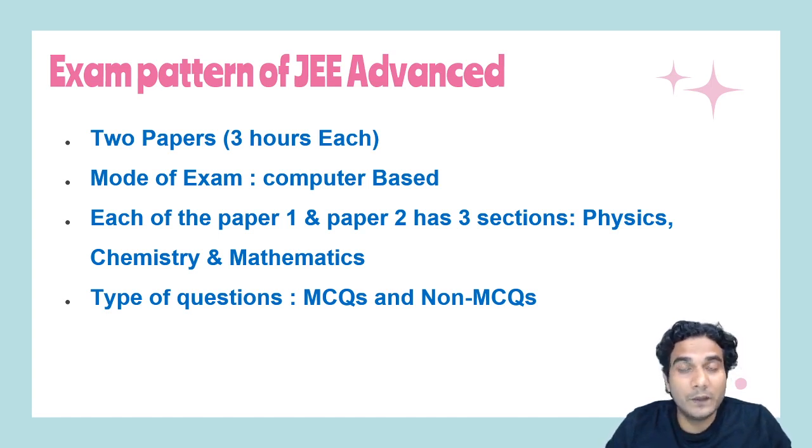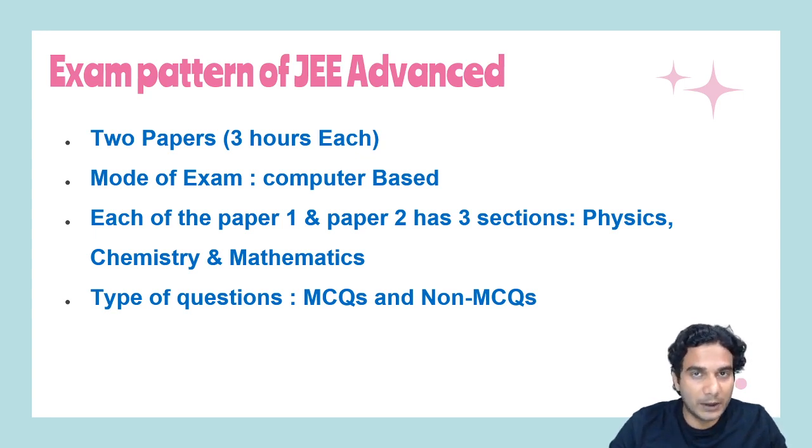Yes, there is always a negative marking in multiple correct type of questions, and sometimes it is very strict also. But from last 2 years, there was partial marking in multiple correct type of MCQs. So I'll tell you what is partial marking. So partial marking is this, like if you mark all the correct options, then you'll get +4 marks. Yes, multiple correct type of questions are of +4 marks.